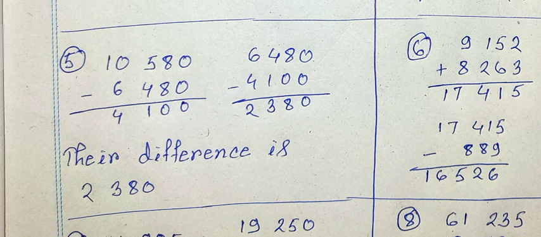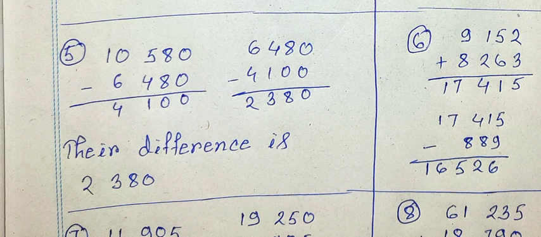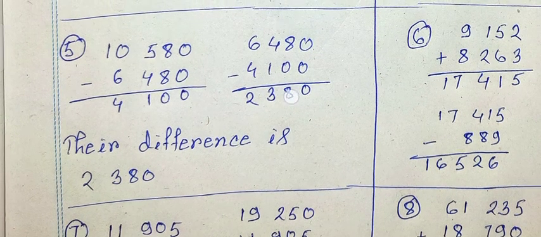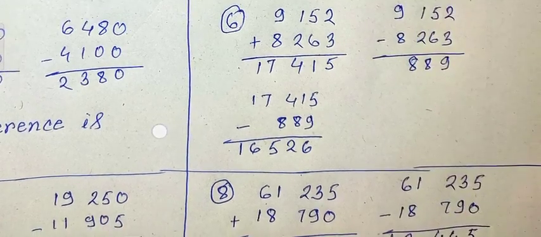The greater of two numbers is 6,480. The sum of the numbers is 10,580. Find their difference. Okay, among two numbers, the greater number is 6,480 and their sum is 10,580. If we want to get the second number, we have to subtract them, and we will get the second number 4,100. And if we want to get their difference, simply subtract them, and the difference is 2,380. Number 6.